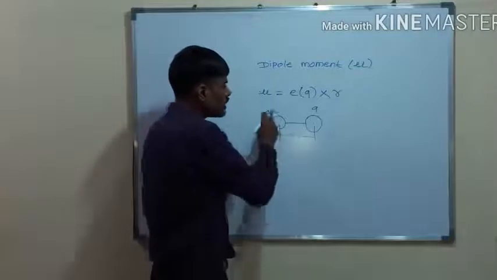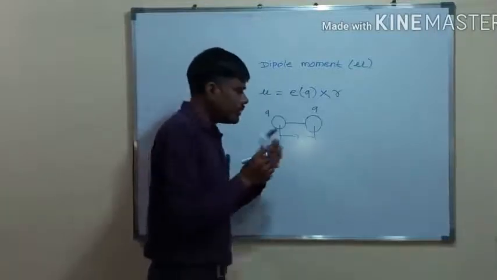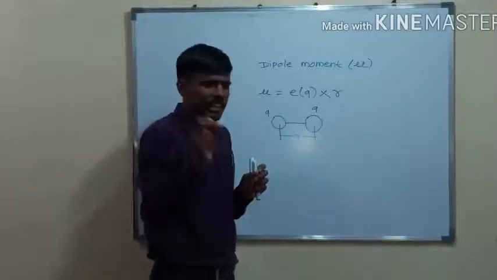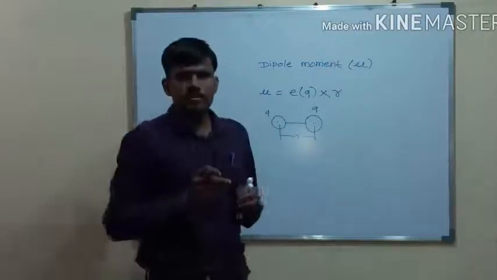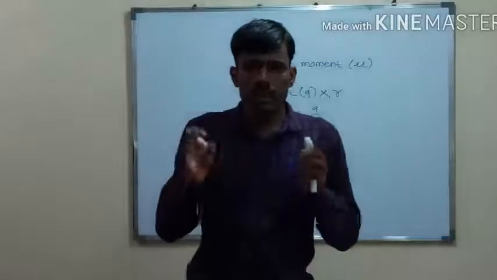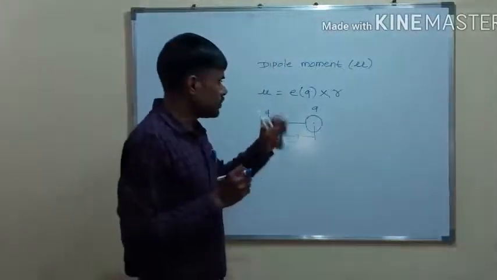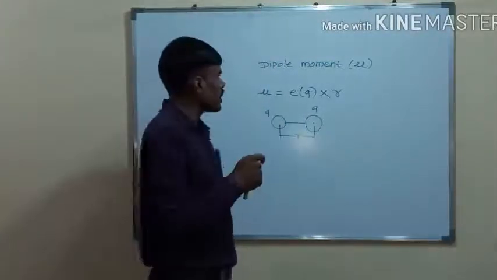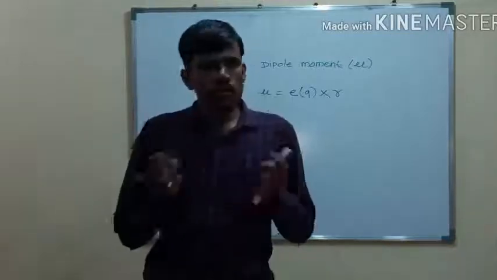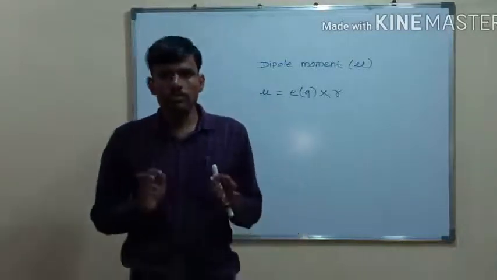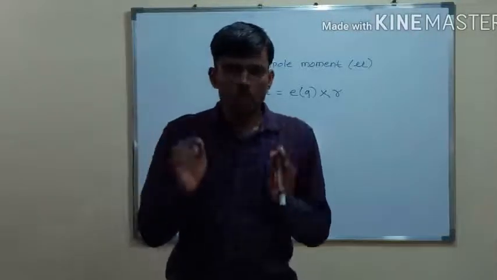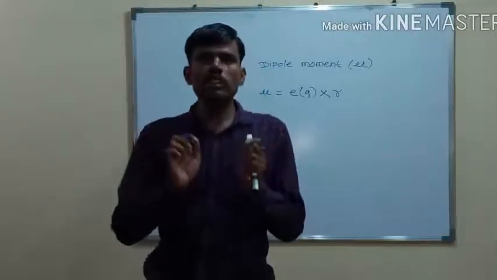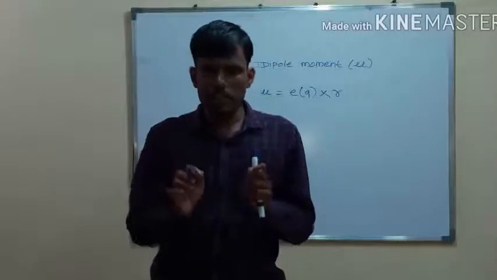The product of the magnitude of the charge on the atom and the distance between the 2 atoms is called the dipole moment. This property is important because the molecules which possess a dipole moment only show the rotational spectra or vibrational spectra.